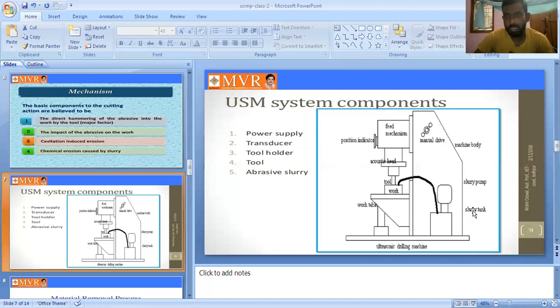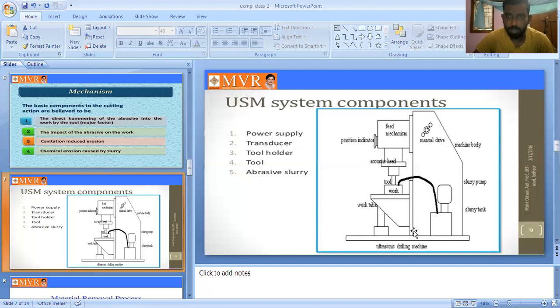There is the slurry tank and the slurry pump. Based on this pump, the slurry is passed between the tool and the workpiece. After that, with the smoothness, we are cutting the workpiece. This is what we call the ultrasonic machining process. These are some of the components. See here, there is a manual drive inside the machine, the machine body, the slurry pump, and the slurry tank.